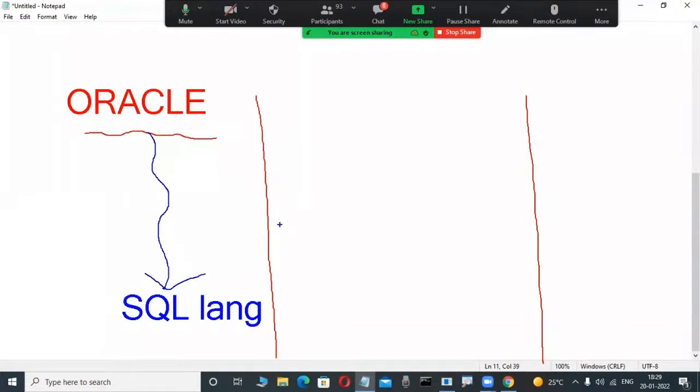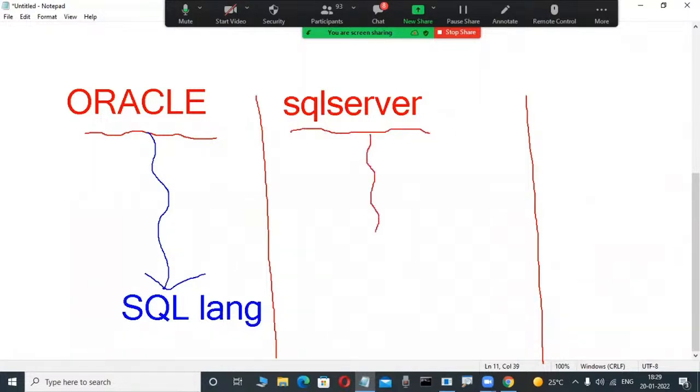Suppose in my company another project also exists, which is also a relational database product, from Microsoft. That is SQL Server. Some employees are working on the SQL Server product. It is also a database product, same as Oracle, but to operate SQL Server they use one language only. What is that language? SQL is a language.